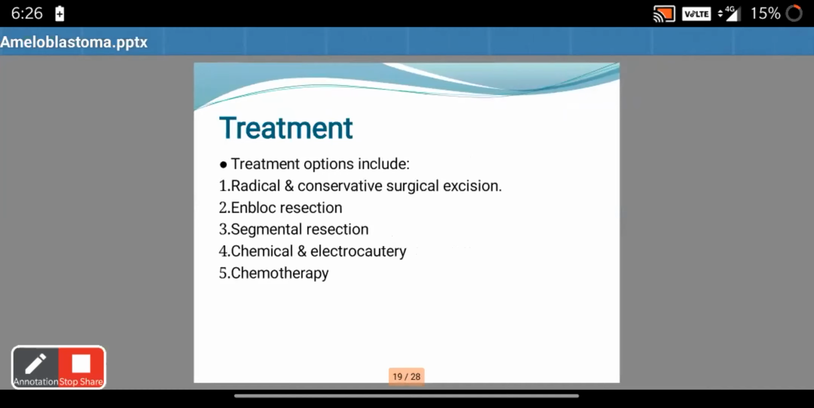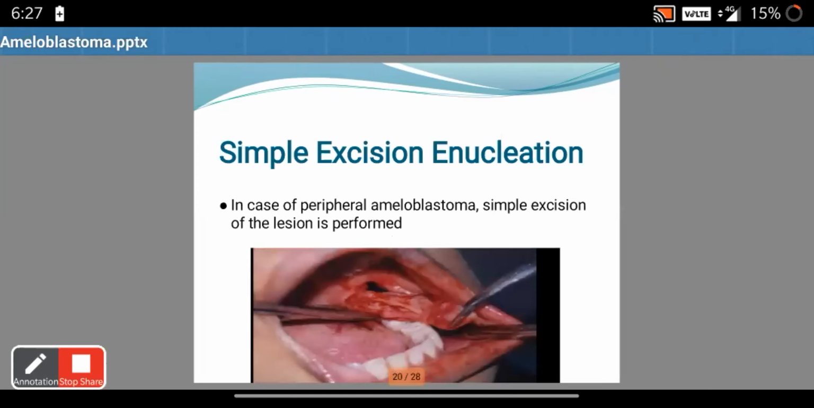So the main treatment modalities for ameloblastoma include radical and conservative surgical excision with enucleation, en bloc resection, segmental resection. These three are the main treatment modalities of ameloblastoma. Chemical and electrocautery and chemotherapy are the recent advances in the treatment of ameloblastoma. So simple excision with enucleation. In case of peripheral,